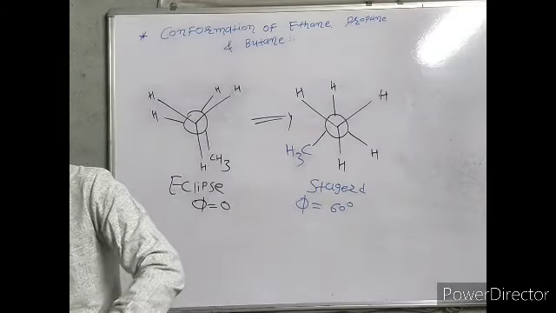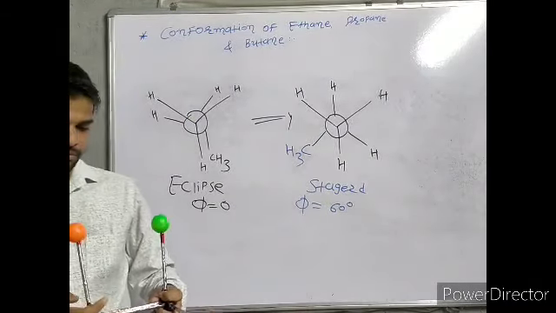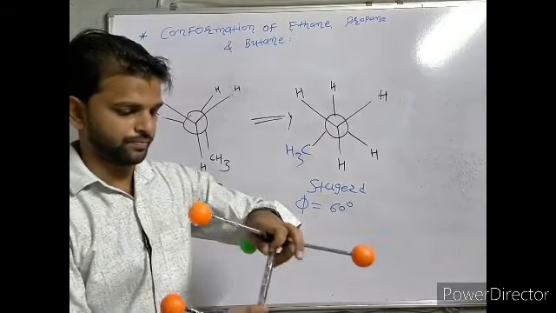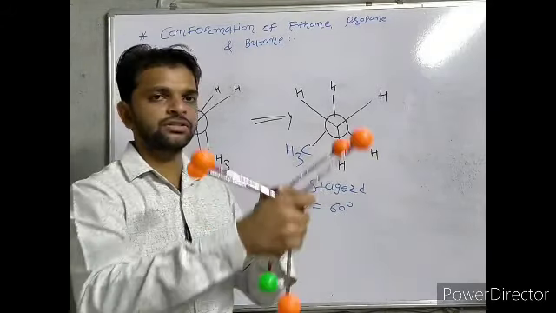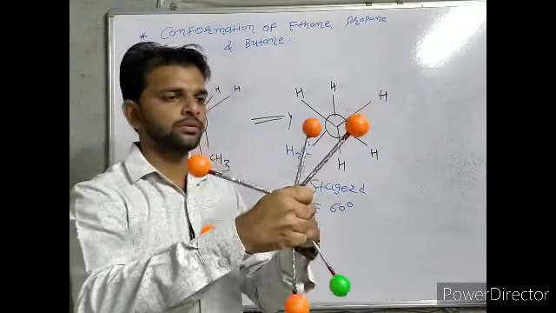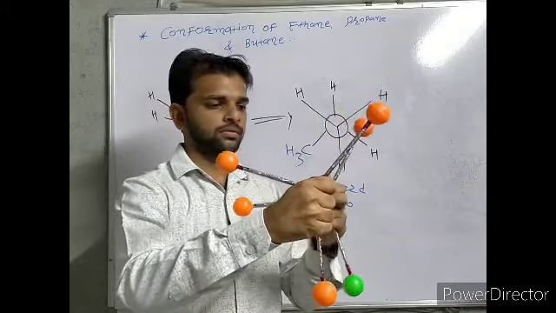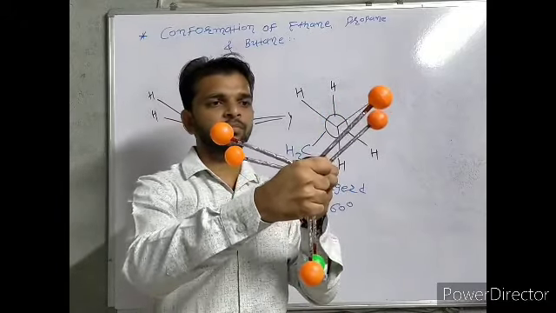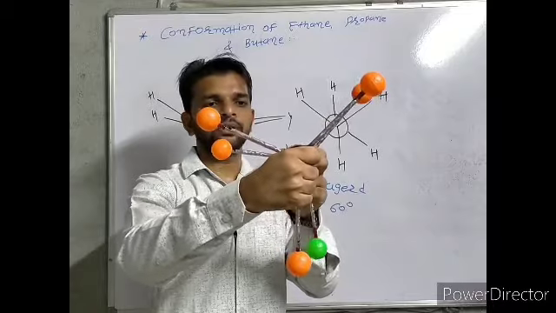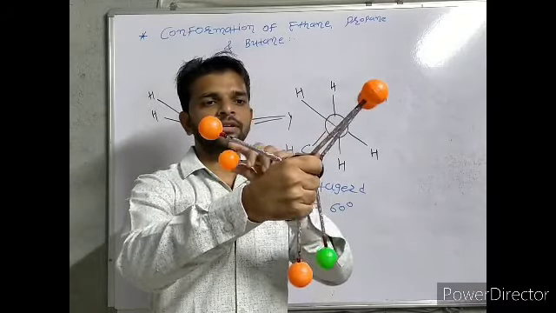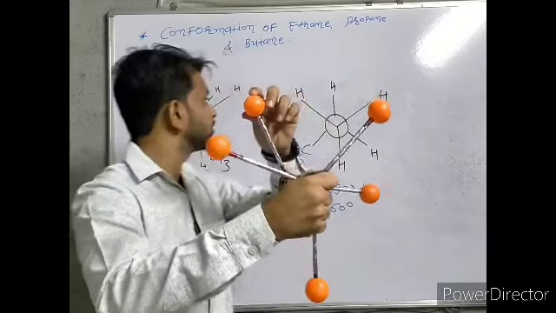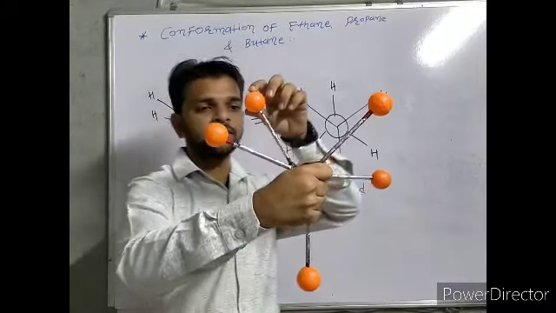Again, this is the simple Newman eclipse form. If we rotate by 60 degrees, then we get a structure like this, which is known as staggered.